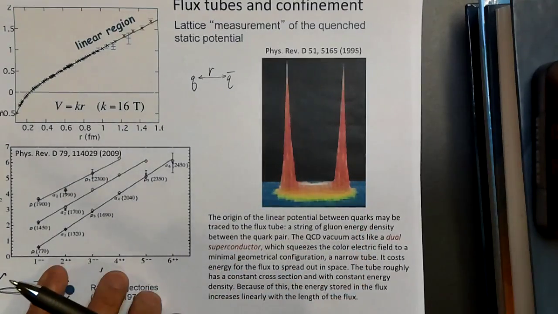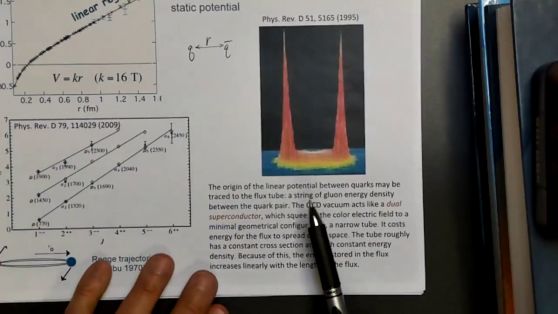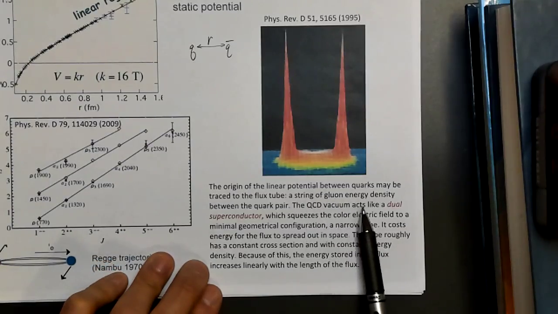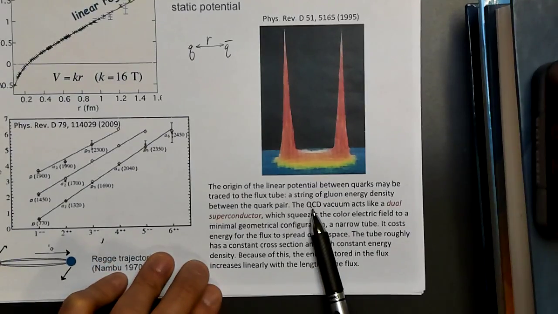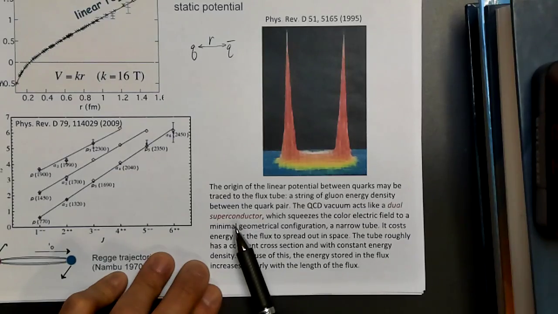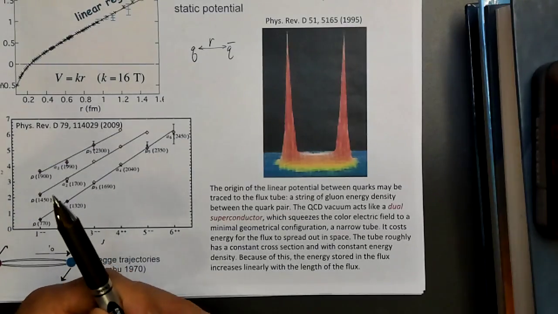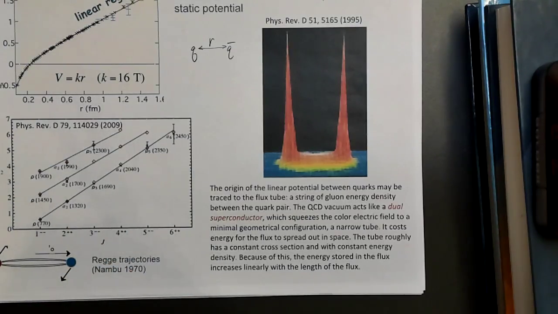Another consequence of this is that, by the way, I should mention that sometimes you hear the terminology that the QCD vacuum acts like a dual superconductor. A superconductor tries to expel magnetic fields. I'm not sure if you're familiar with that, but it prevents magnetic fields from entering through a superconducting material.